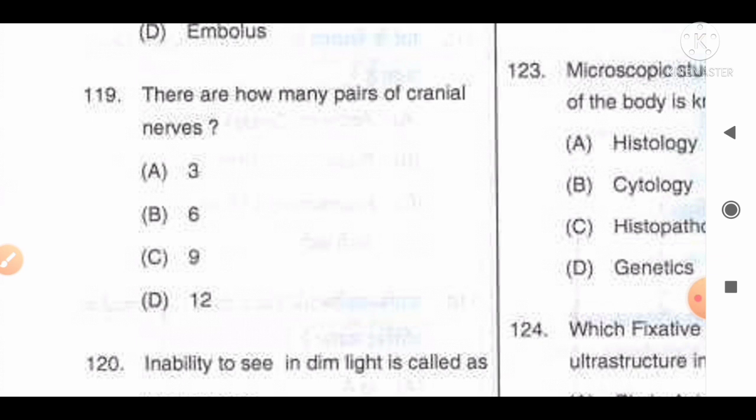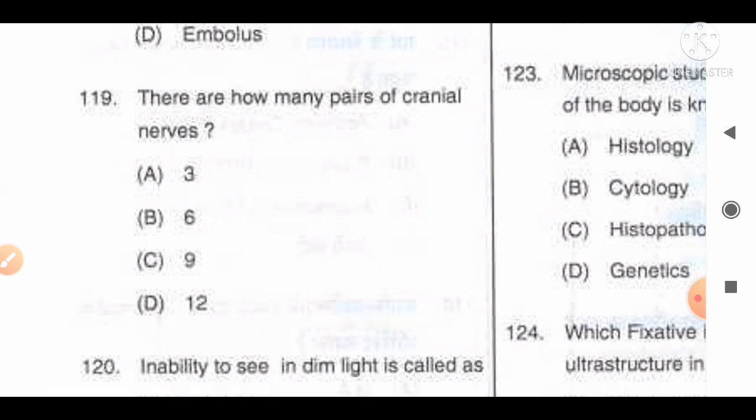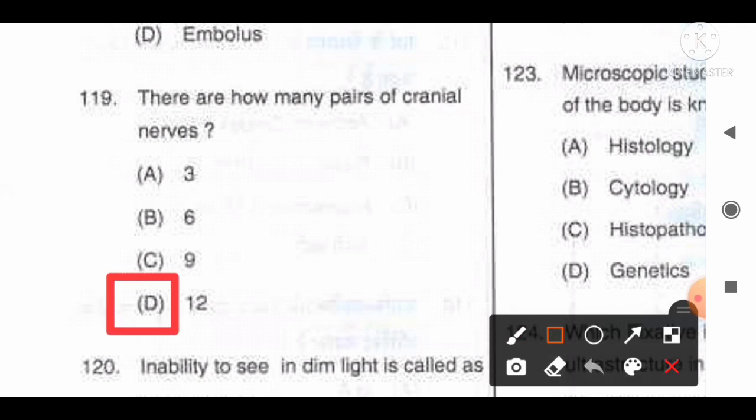Talking about the other nerves, known as the spinal nerves, they arise from the spinal cord, and there are a total of 31 pairs of spinal nerves, which are further subdivided into cervical, thoracic, lumbar, sacral and coccygeal nerves. They consist of 8 pairs of cervical nerves, 12 pairs of thoracic nerves, 5 pairs of lumbar nerves, 5 pairs of sacral nerves and 1 pair of coccygeal. So a total of 31 pairs of spinal nerves arise from the spinal cord. But for this question it is 12 pairs. Option D is the correct answer for this question.